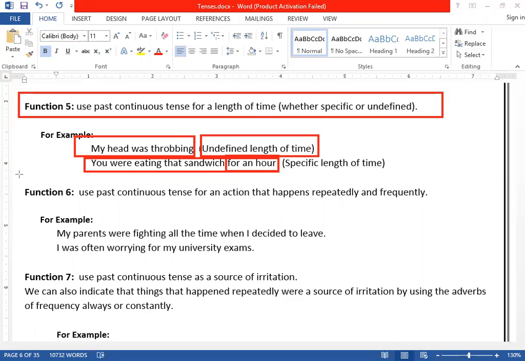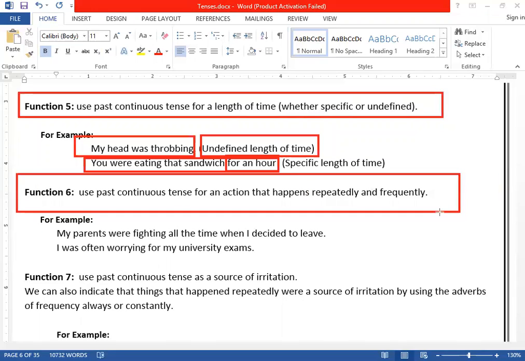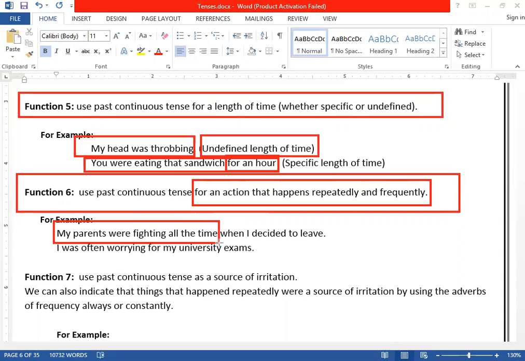Number 6 usage of past continuous tense is that it is used for an action that happens repeatedly or frequently. That happens what? Repeatedly. It repeats itself again and again. For example, my parents were fighting all the time when I decided to leave. Clear? It's a repeated action.